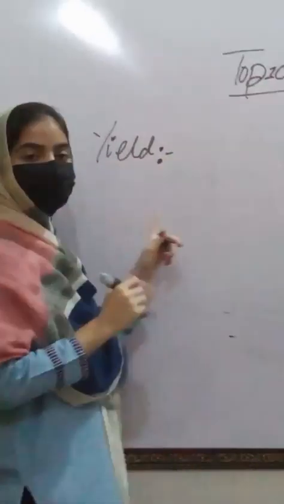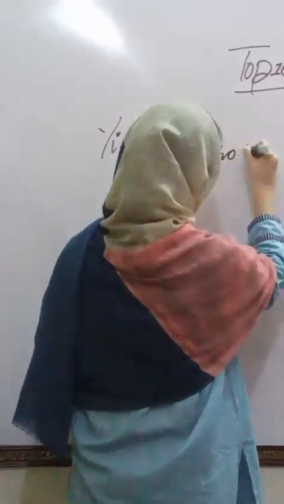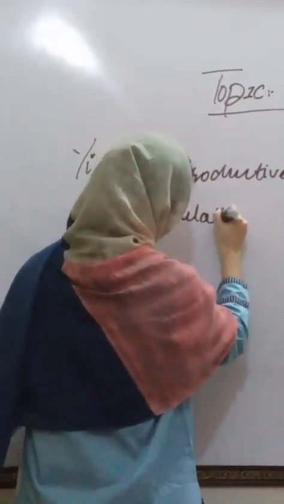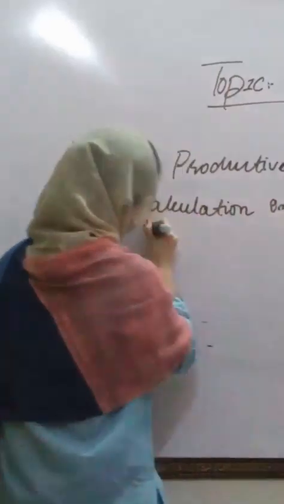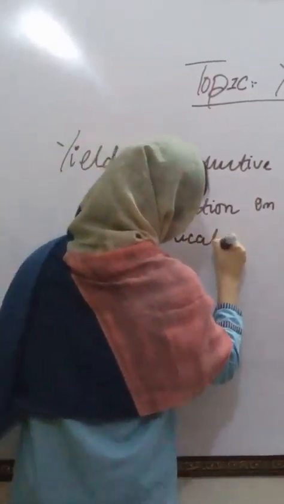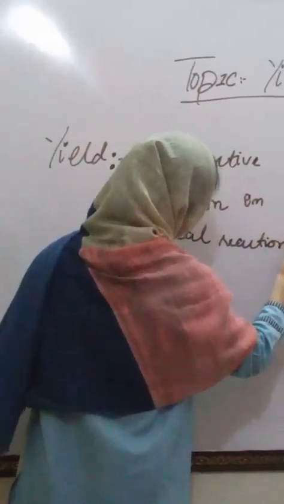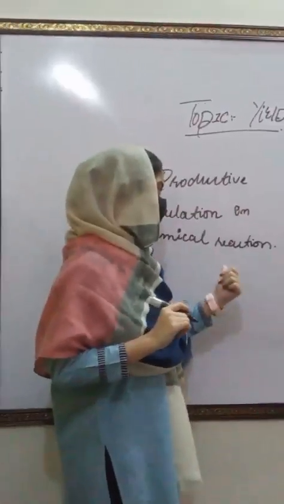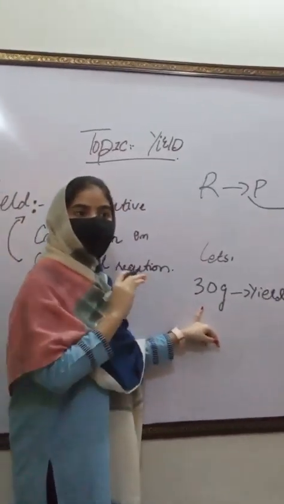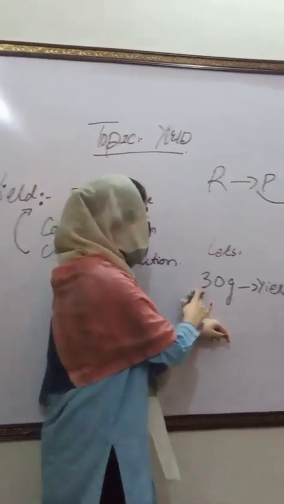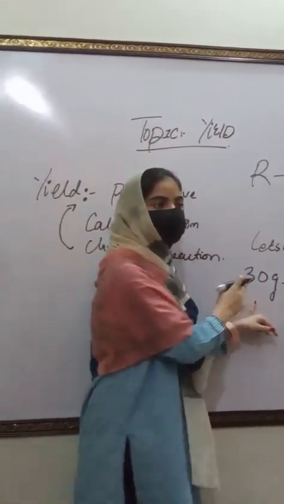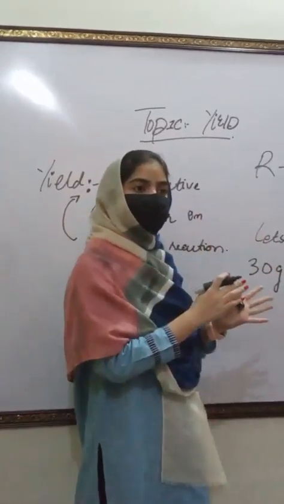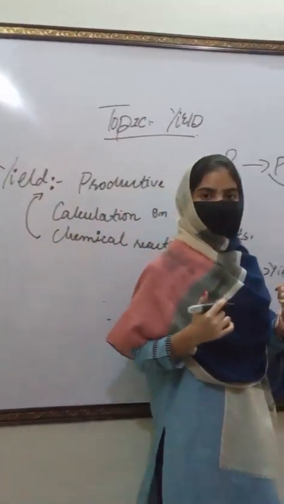The proper definition of yield is product calculation in a chemical reaction. As I told you, 36 grams I just expected, but what I actually got was only 30 grams. So this 30 grams is the yield. Now let's move on to their types. There are three types of yield: theoretical yield, practical yield, and percentage yield.